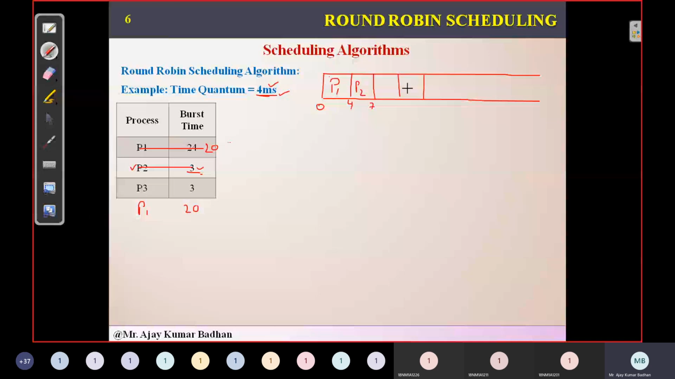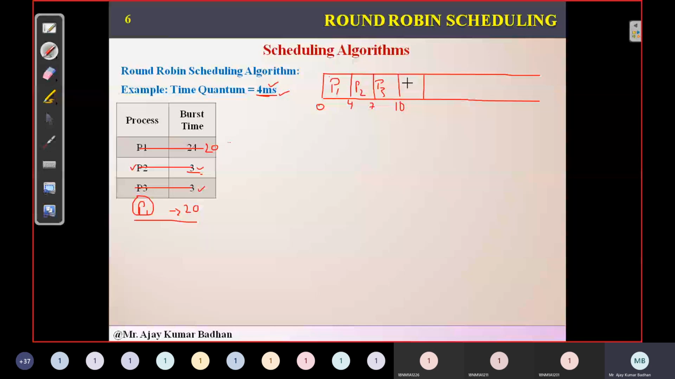Next, P3 came. So we are allocating P3. And what is the burst time for P3 here? 3 milliseconds. So 7 plus 3 is 10. He is also coming out and we don't have to place him again. Do we have any other process now? No, no process is coming now. Only one process is left. So what does that process require here? Total time 20. And what is the time quantum we have?